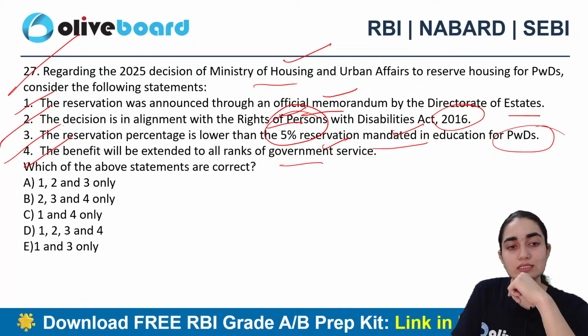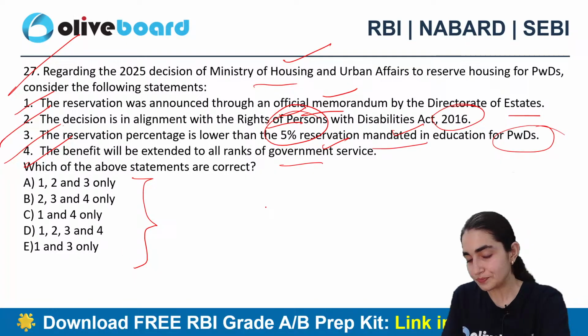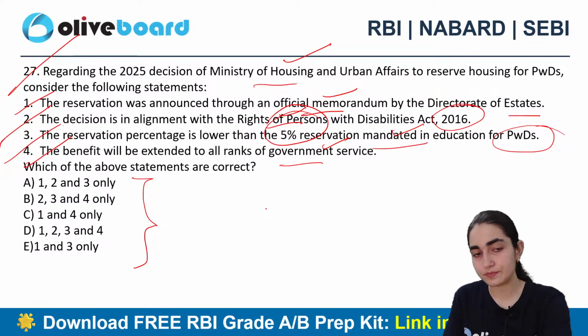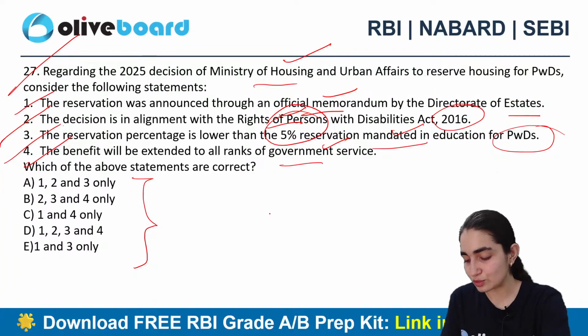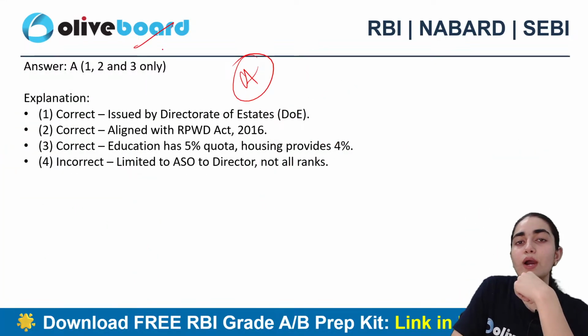Which one is the correct answer? Is it 1, 2, 3 only, 2, 3, 4 only, 1 and 4 only, 1, 2, 3, 4, or 1 and 3 only? Come on, be very quick. Is it A, B, C, D, E? Come on, I want quick answers, please. Alright, okay, so A is the correct answer. That is 1, 2 and 3 only.